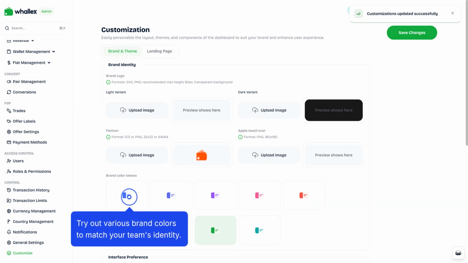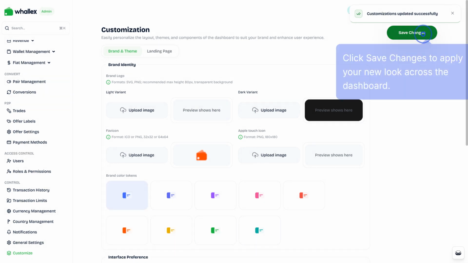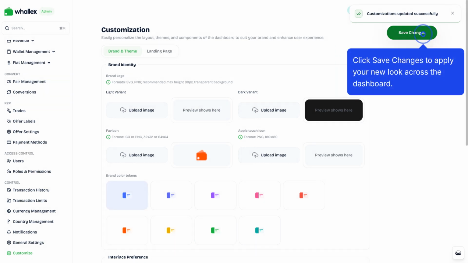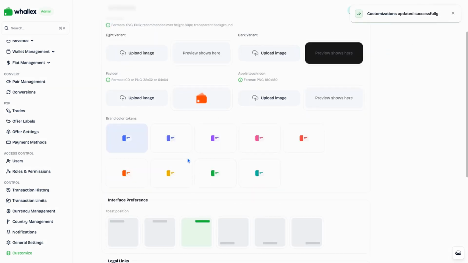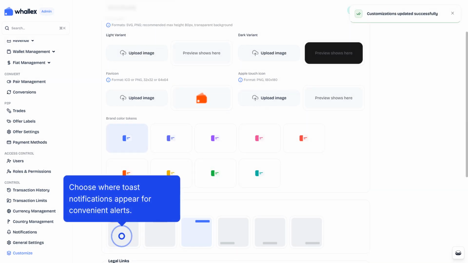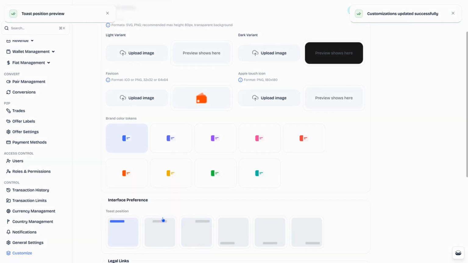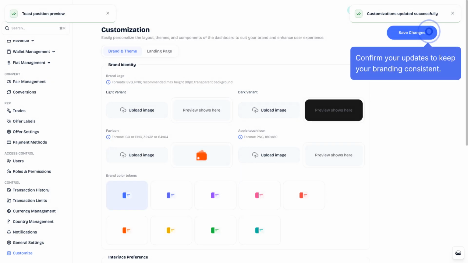Try out various brand colors to match your team's identity. Click Save Changes to apply your new look across the dashboard. Choose where Toast notifications appear for convenient alerts. Confirm your updates to keep your branding consistent.